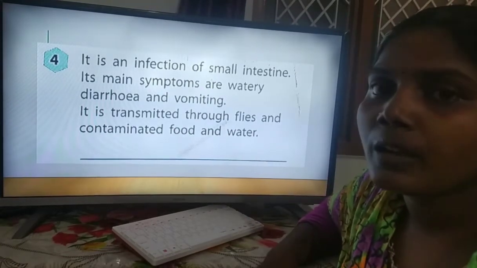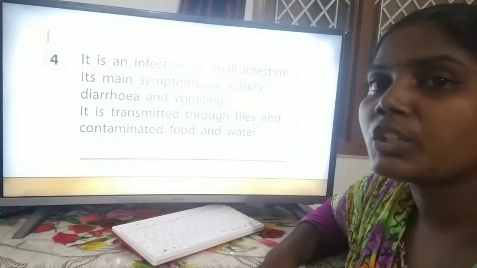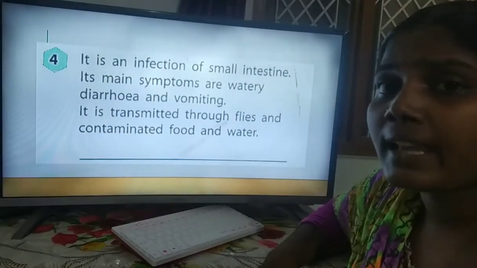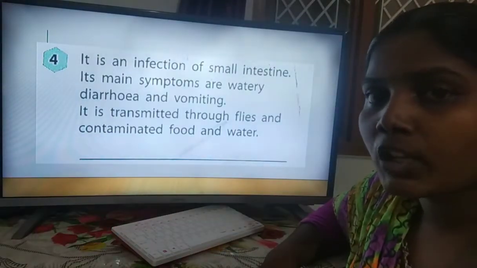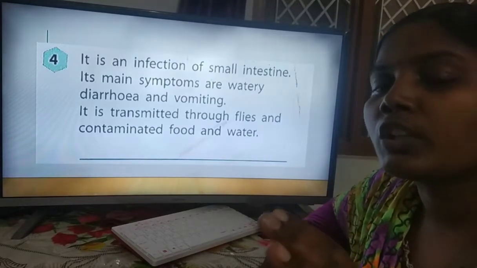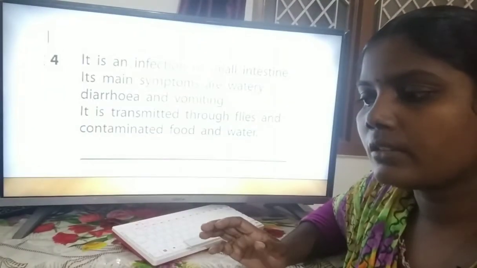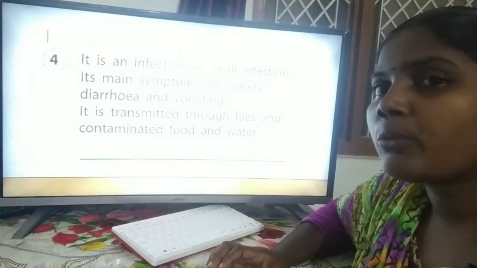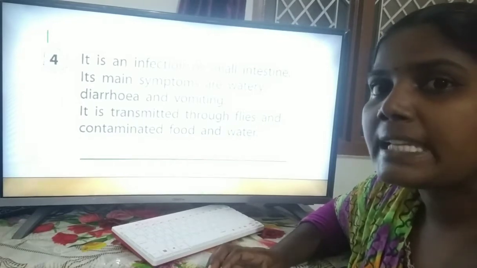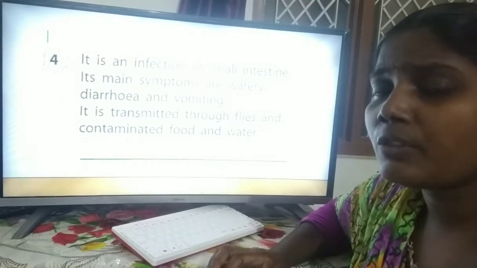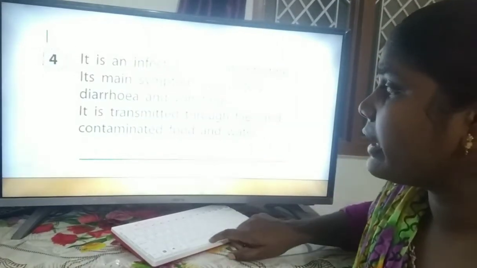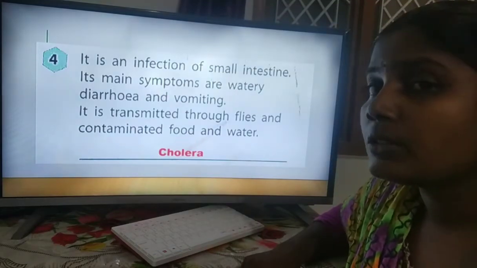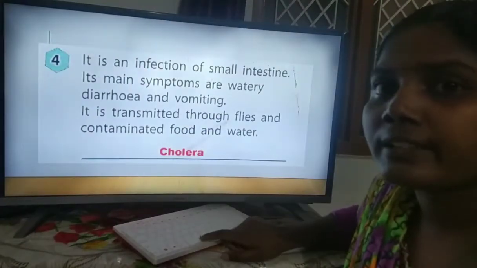So this type of disease we are getting from the water. If the water is not clean, mosquitoes are sitting or some small insects we can see in the water. If the water is dirty and stayed a long time, we can see this type of insect. So from this water only we are getting the fever, and that disease is cholera fever. Because of this only we are getting this disease.